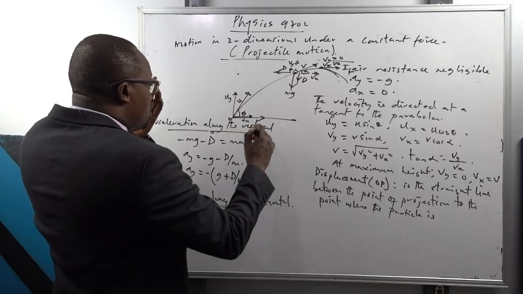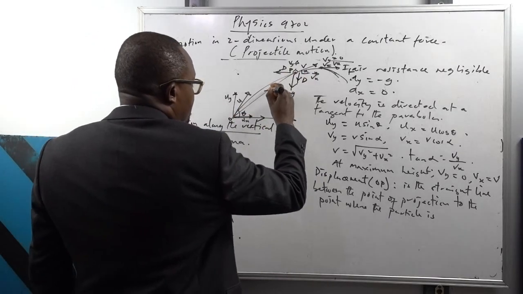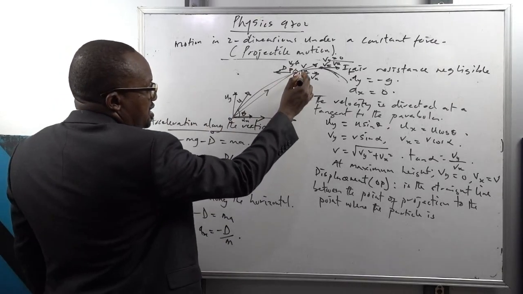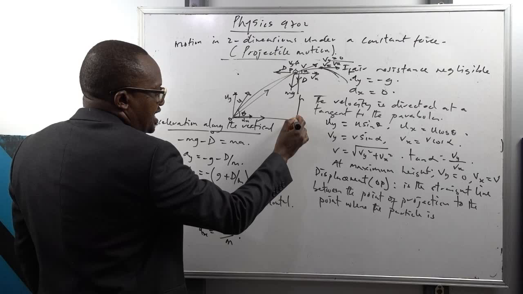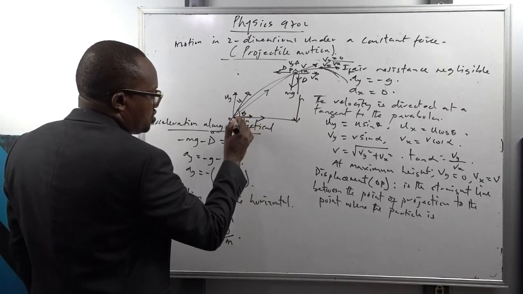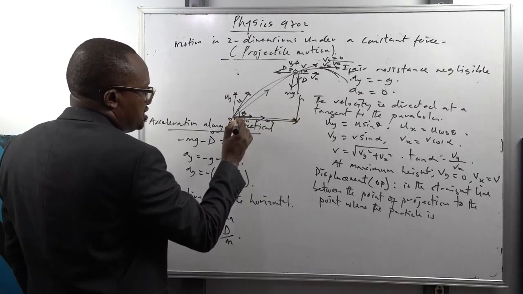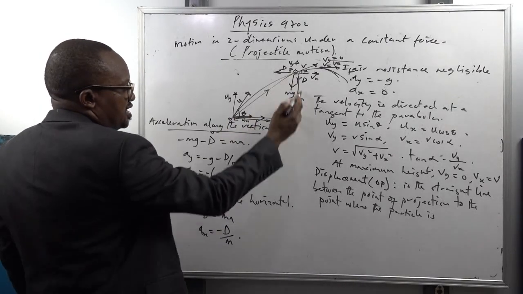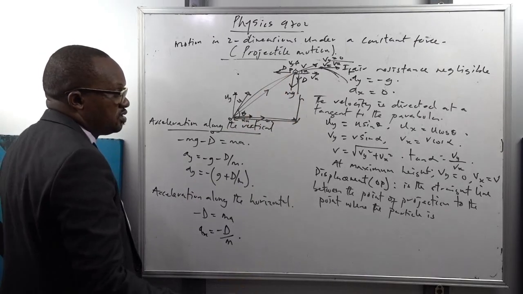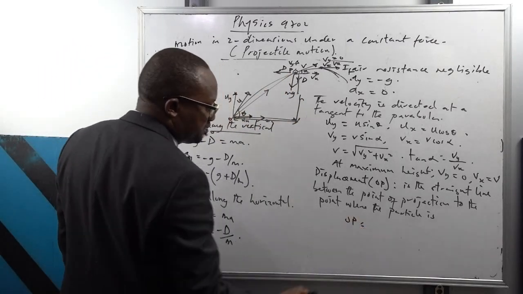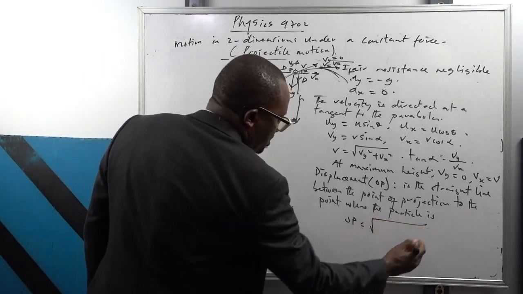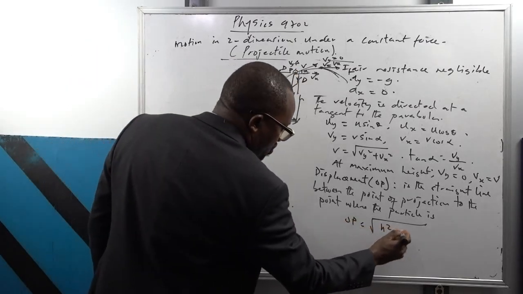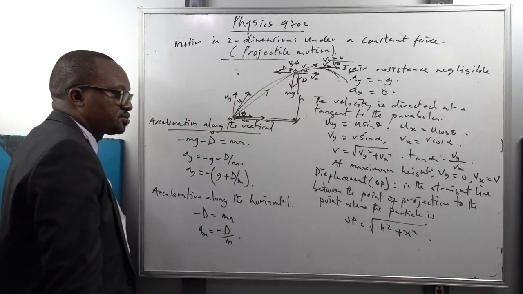So I have displacement OP like this. At that particular point, the particle will have covered both a vertical height h as well as horizontal distance x. These two displacements are perpendicular to each other. So if you look at this, it forms a right angle triangle. So I can say that OP, which is the displacement, will be equal to the square root of what? That represents the hypotenuse. These are the two adjacent sides. h squared plus what? x squared.